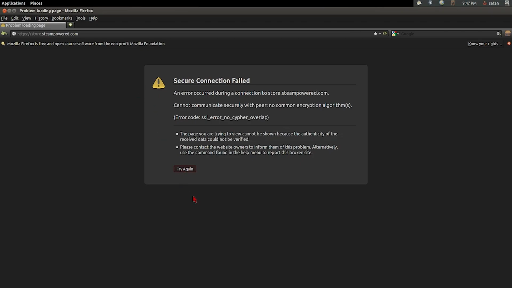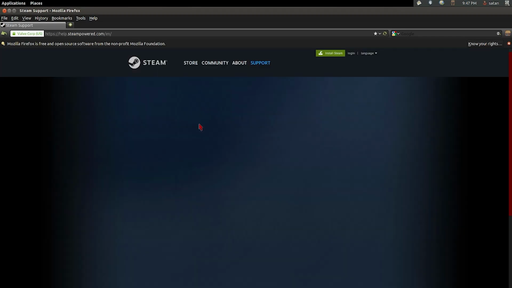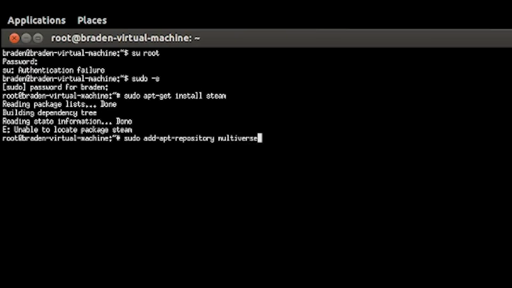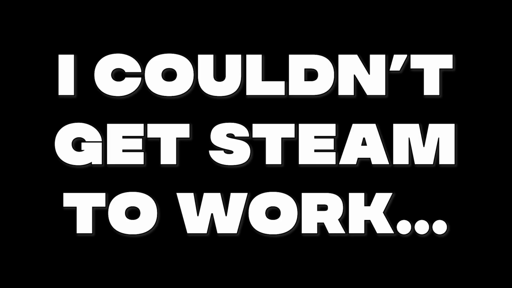You know what? Maybe I spoke a little too soon about this being better than Hannah Montana Linux. Dude, why does the help page load, but nothing else loads? This makes no sense to me. This makes absolutely zero sense to me. Apparently, this is the command that I have to input to install Steam. This is the first step that it's telling me. Okay.